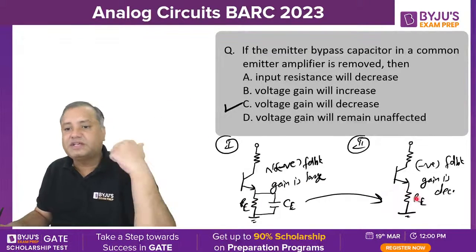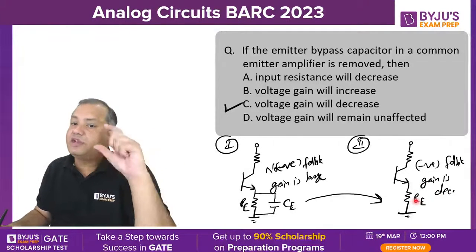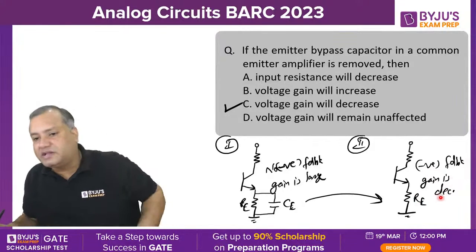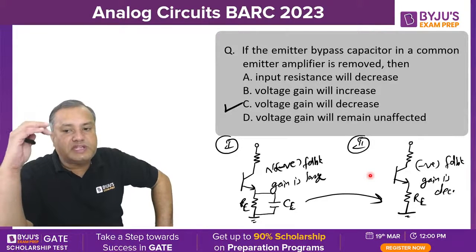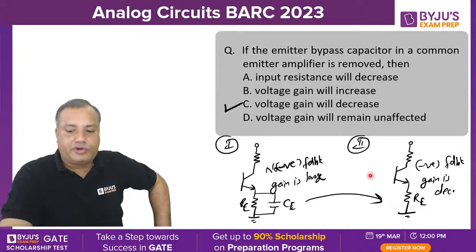In the second case, when you remove the capacitor, Re is actively present during AC operation, so negative feedback will be present and gain will be lowered. So voltage gain will be reduced when the emitter bypass capacitor is removed. Students, can I have your response?